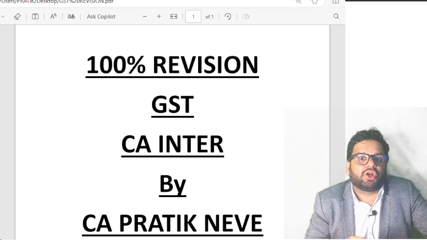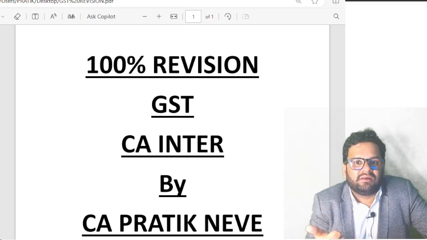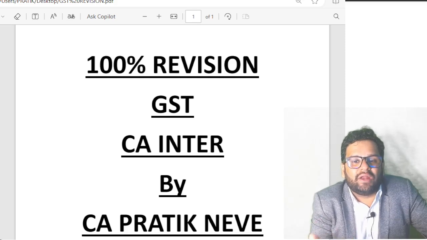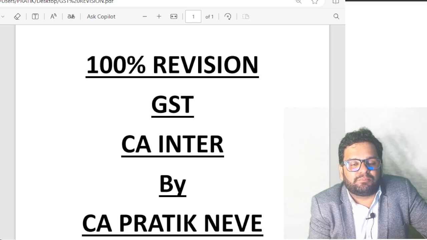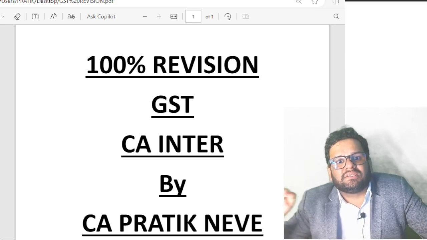Going ahead, clause B: block ITC on catering service, health service, life insurance, health insurance, food and beverages, and leave travel concession extended to employees on vacation. Block ITC on all these things.